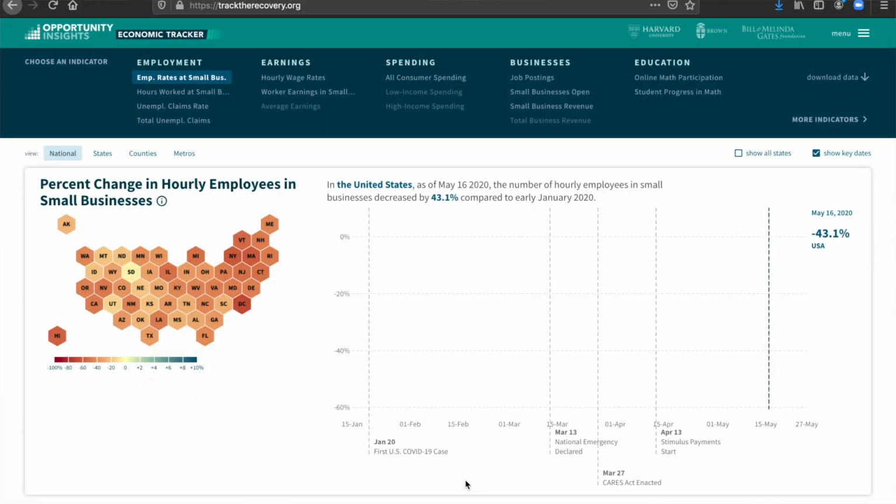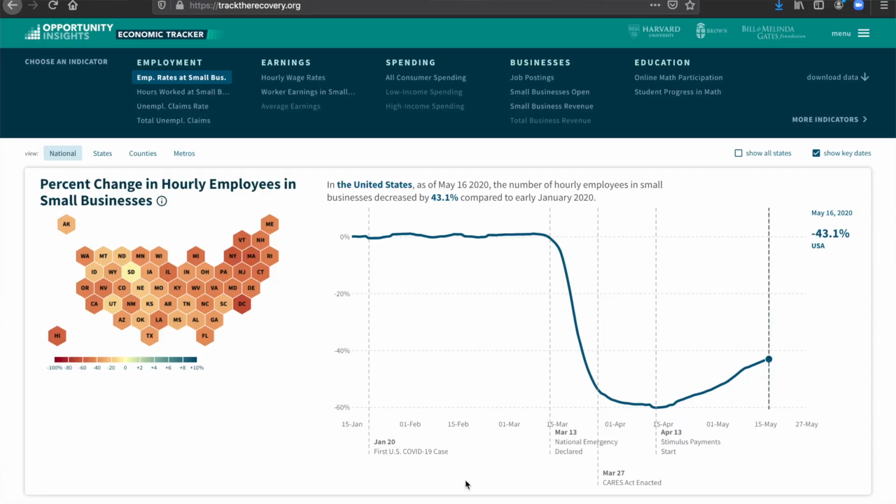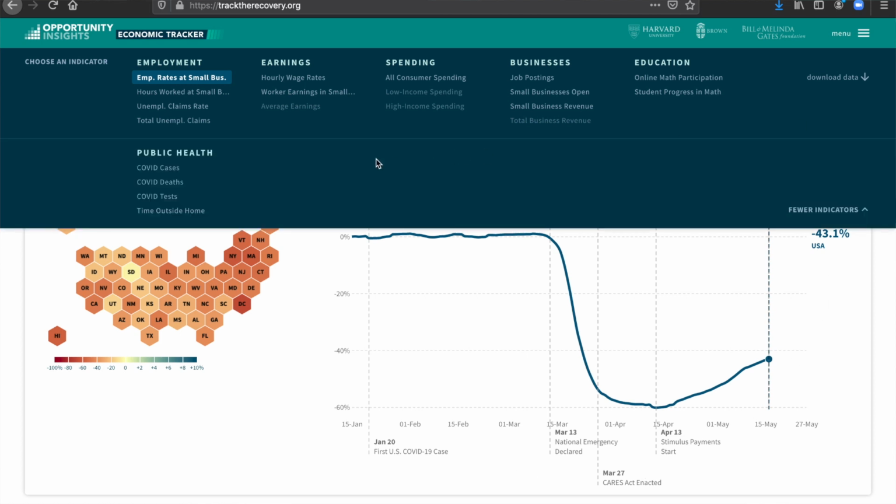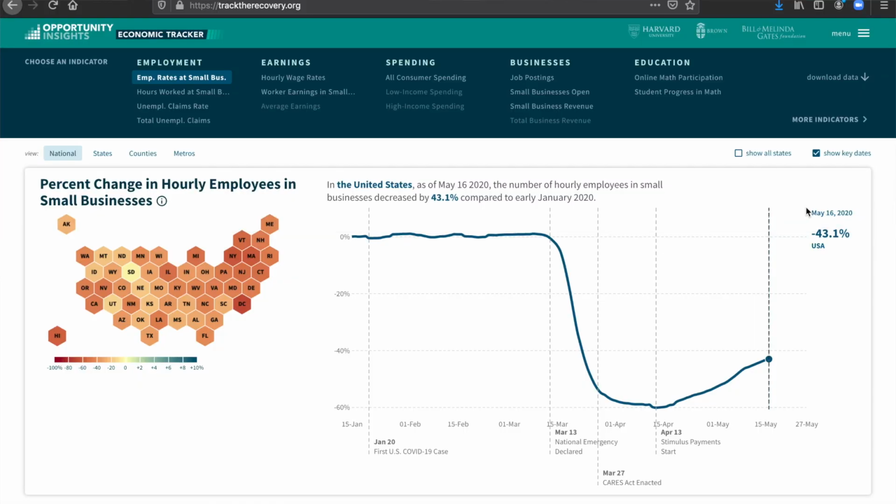As we enter the site, we can see that we can explore several different indicators: employment, earnings, spending, how the economy is impacting businesses. And along with these traditional economic metrics, we can also look at social metrics, specifically education, and how students are staying engaged in school as the crisis continues, as schools close, and hopefully as we begin to recover. Along with these indicators, we can also compare them to publicly available health data. So looking at COVID cases, COVID deaths, and how much time people are spending outside the home. We hope to make all of this data as accessible as possible, so you'll be able to download all of these different indicators and data series.